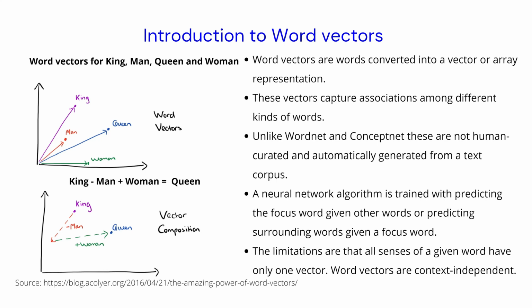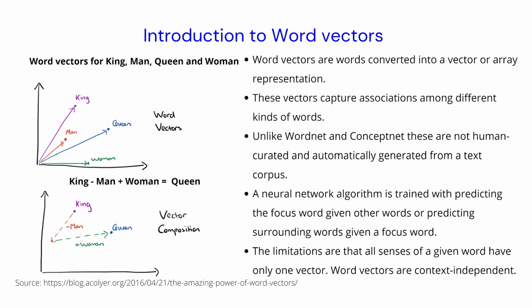Once you train your neural network algorithm on large data, where there are millions or sometimes even billions of sentences, automatically your neural network algorithm will learn to find representations such that similar words have similar representations in the vector space. And one of the beauties of word vector algorithms is that not only are similar vectors given to similar words, but even the associations between words are preserved.